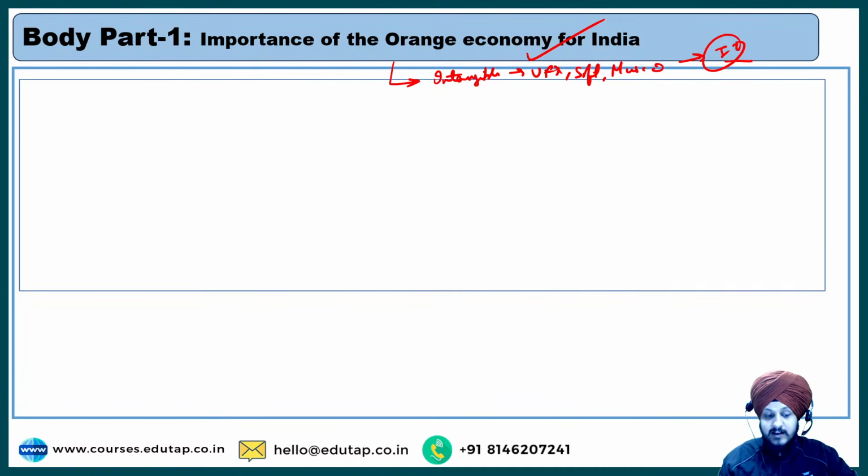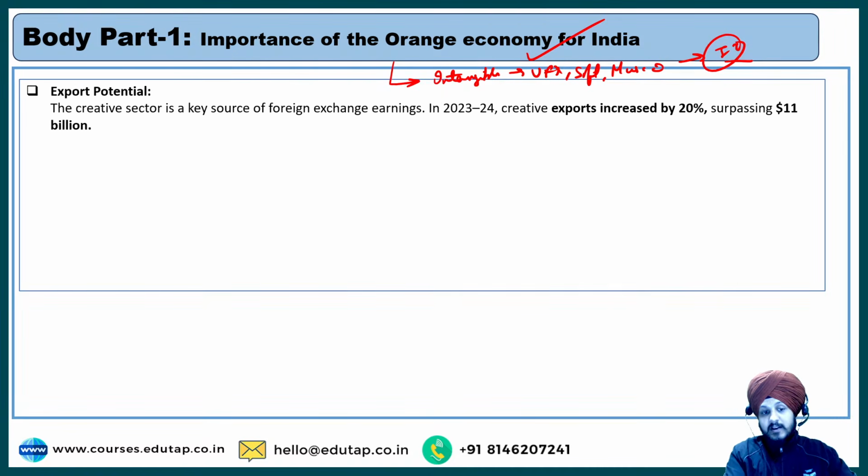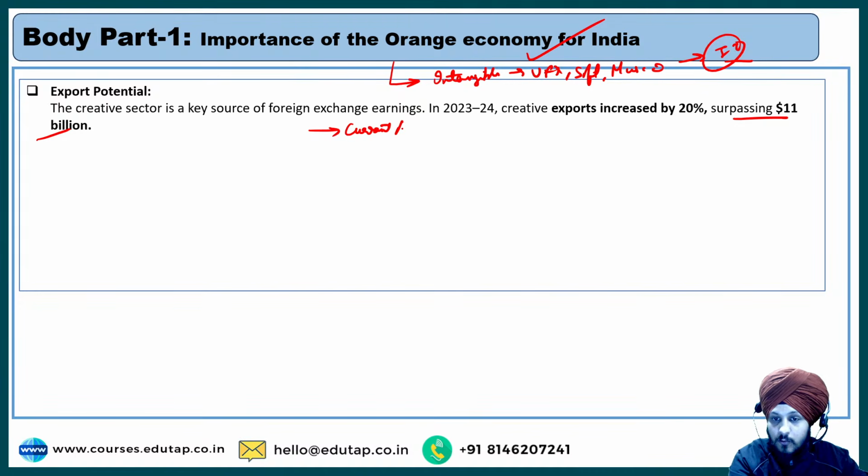And let me tell you very clearly that the creative sector is a key source of foreign exchange earnings, and in 2023 to 2024, creative exports increased by 20%, surpassing $11 billion. You can see this is a very big number, and this shows that the creative sector has a huge contribution with respect to our current account. You understand current account, capital account, right?